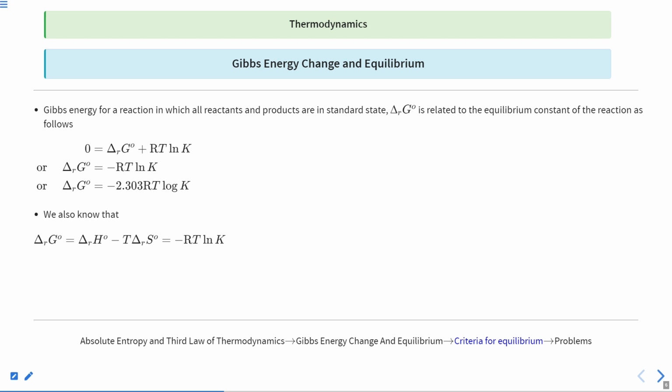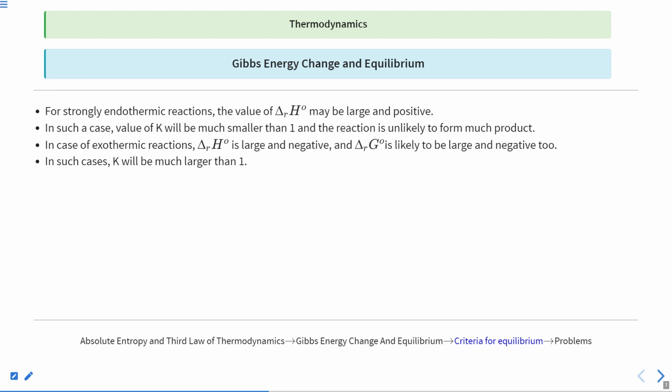The next thing that can be negative is ln K. When can ln K be negative? When K has a smaller value than 1. It means our product is formed in less amount. So ln K is negative, and that will result in a negative value overall, and the minus will give you a positive value.